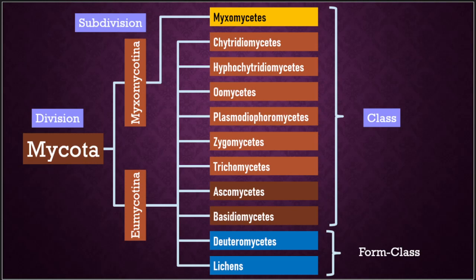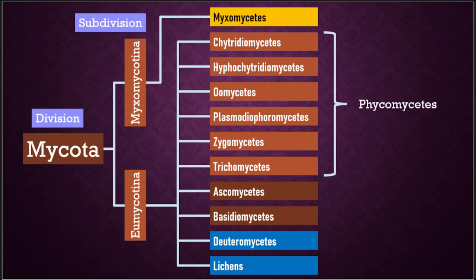That means they are artificial groups, created to bring other organisms into the system of classification. Among these, we call the first six classes of the Eumycotina Phycomycetes or lower fungi, and the two classes Ascomycetes and Basidiomycetes, along with the Deuteromycetes, are called higher fungi.